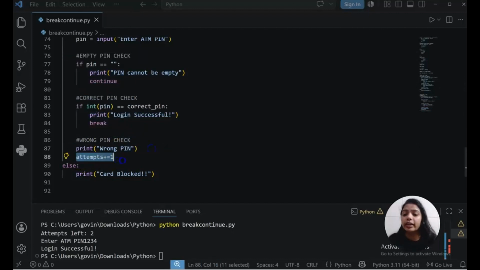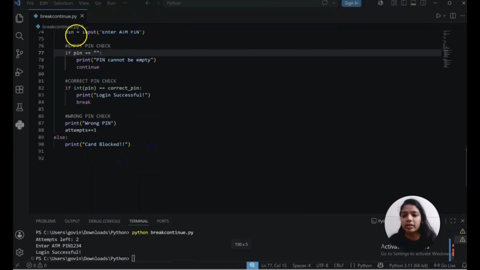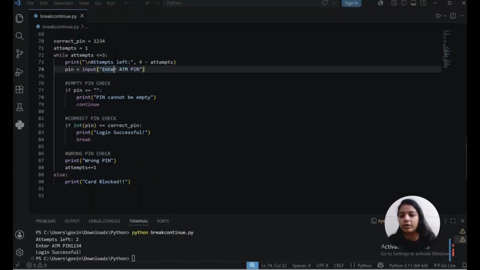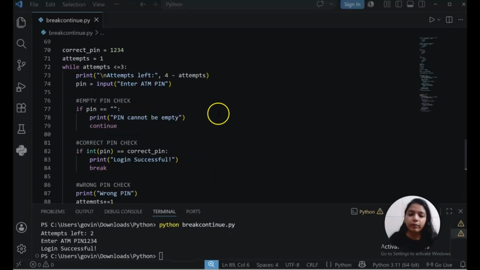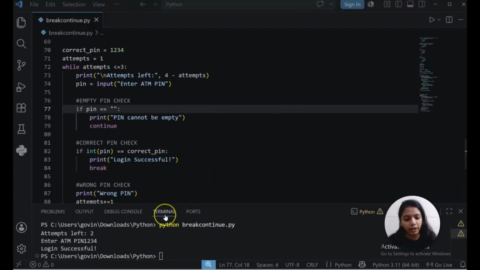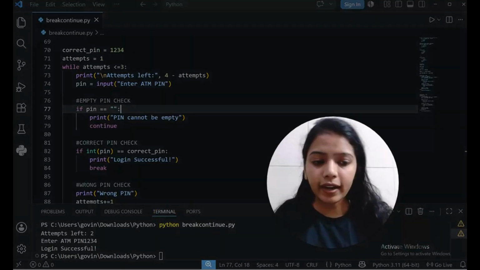Make sure you are incrementing the attempt. Here, if you see, I am incrementing this attempt directly in the while loop only. See, all the indentation is the same. So this was all about break, continue, for else and while else.